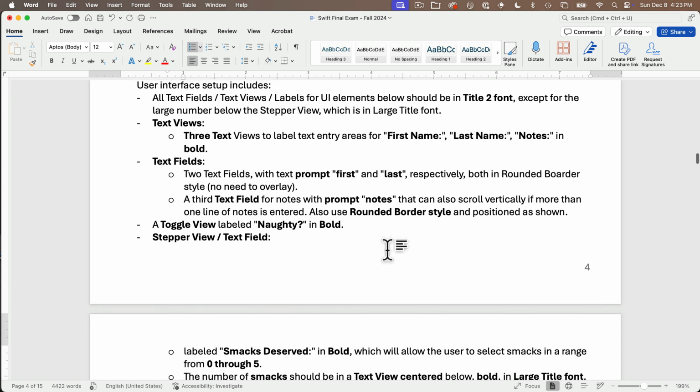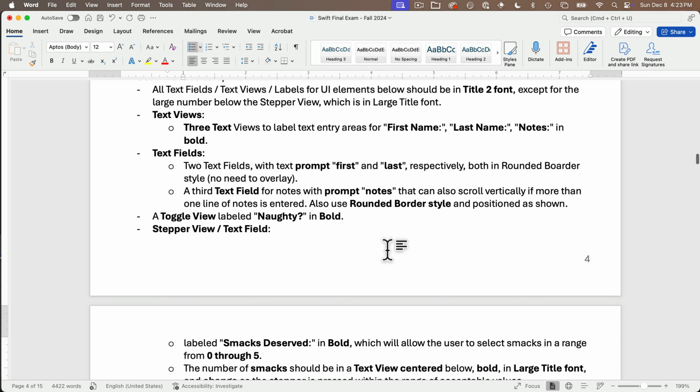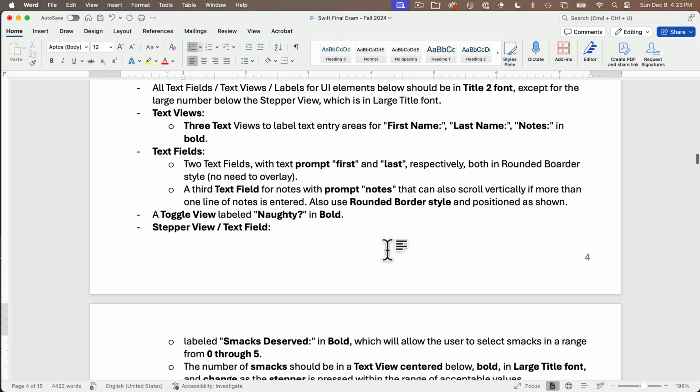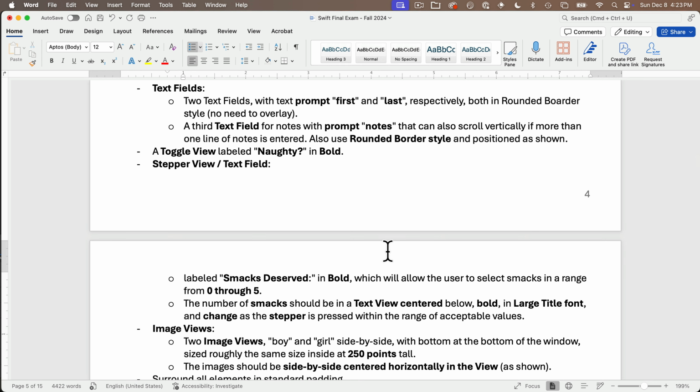The user interface setup includes all text fields, text views, and labels with the UI elements below to be in Title 2 font, except for the large number below the stepper view, which should be in large title font. Now the text views include 3 views, first name, last name, notes, all in bold. There are 2 text fields, one with a prompt first, one with a prompt last. Those are in rounded style format. And our third text field also has the prompt notes. You should be able to scroll that vertically if there's more than one line of notes in there, and that should also be in the rounded border style.